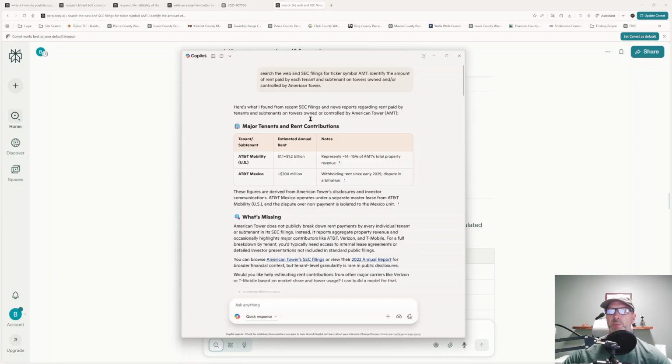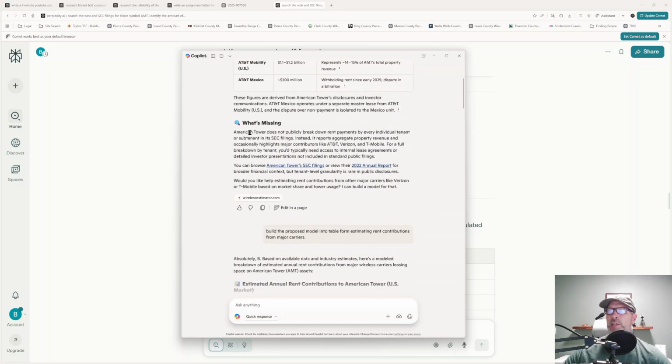But it actually went out and searched the web. Now I said, search the web in SEC filings for ticker symbol AMT, again, American Tower, identify the amount of rent paid by tenant. So I did not give it as specific of a prompt as I did otherwise. And it tells me the same thing.